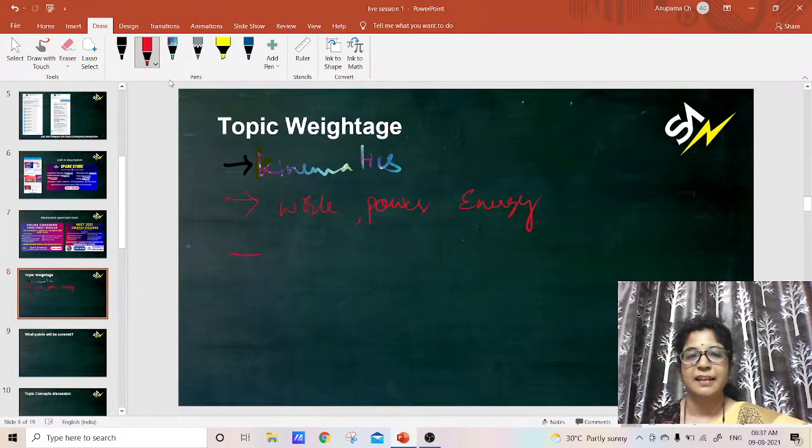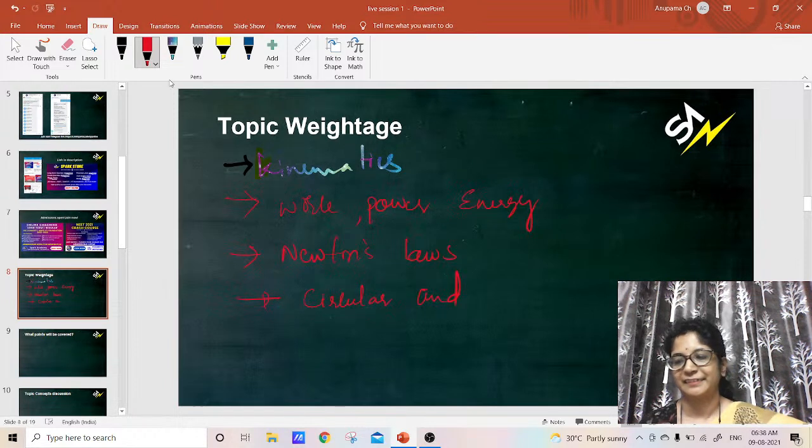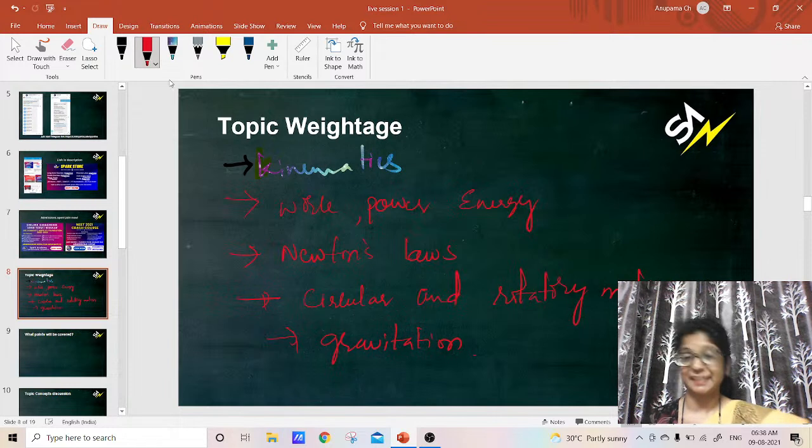And then Newton's laws, circular and rotatory motion, and gravitation. These all come under mechanics only. So this is about mechanics topics.